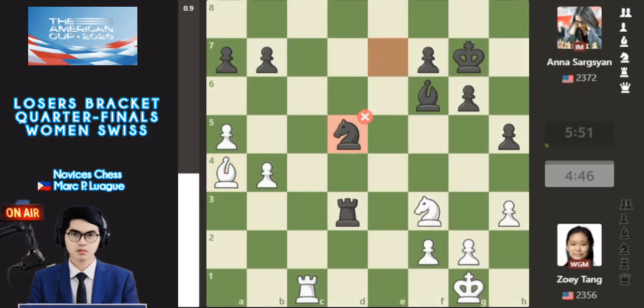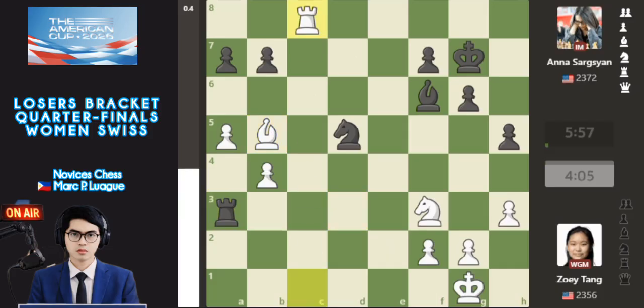Okay, so back there, this one is knight to d5 here with Sargsyan with International Master. Bishop b5 with a no more by this one with rook to a3. So this is a more backwards with Zoey Tang here, and also with rook a3. Why? Because if you bishop b5 without threatening the rook, so this is a more controls with attacks here. Or maybe without move by Sargsyan is rook a3 here.